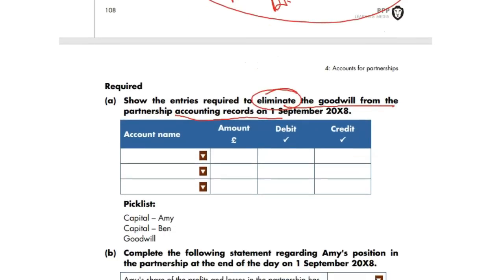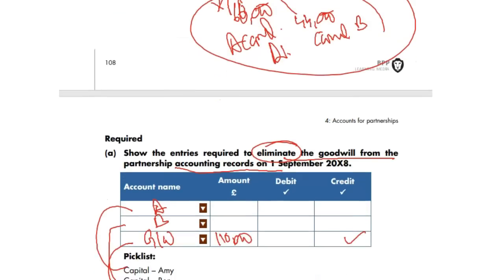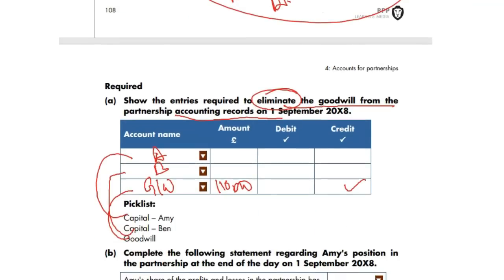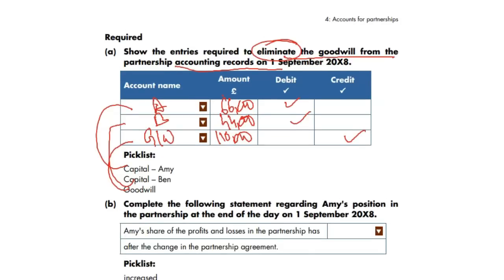So goodwill credit 110,000. Amy capital and Ben capital debited with 66,000 and 44,000. That's how we do this answer.